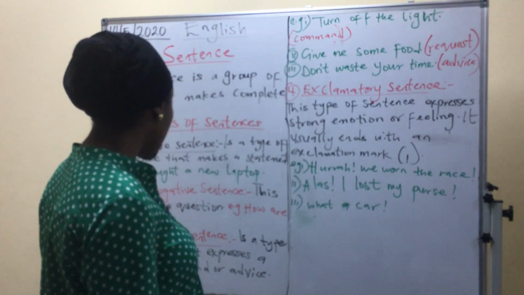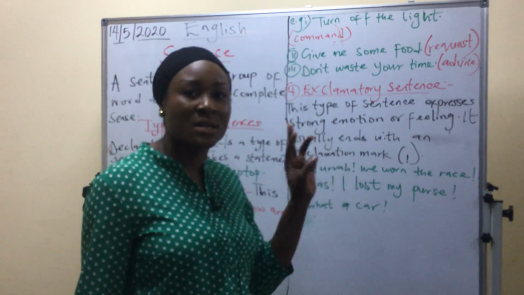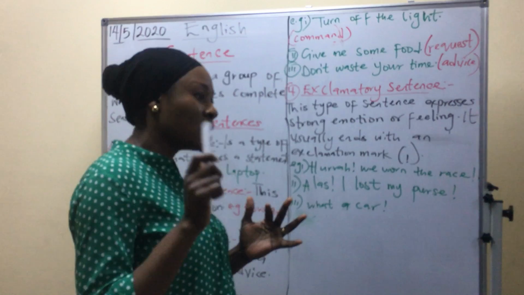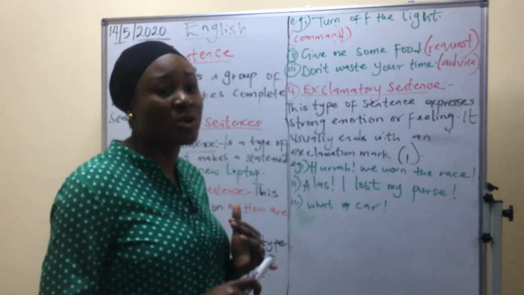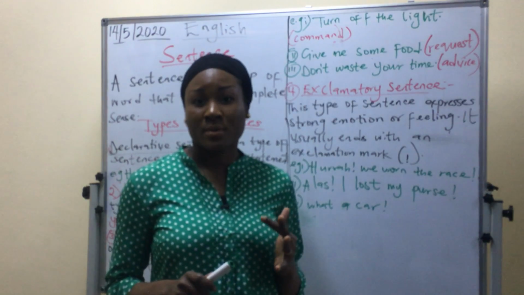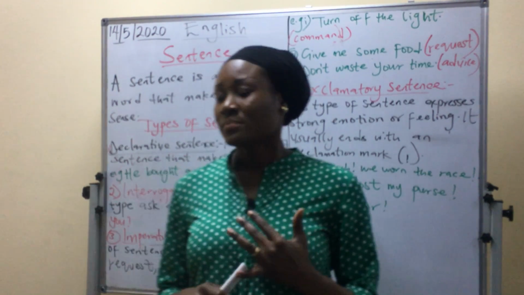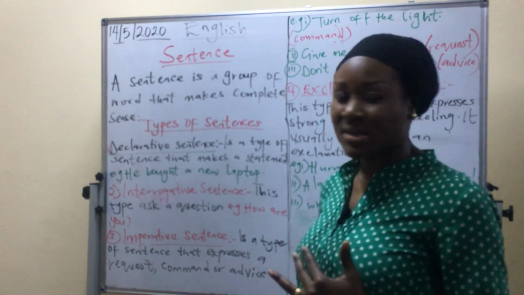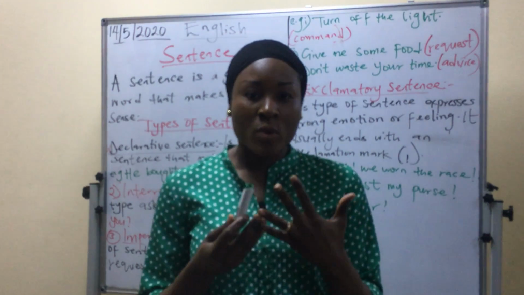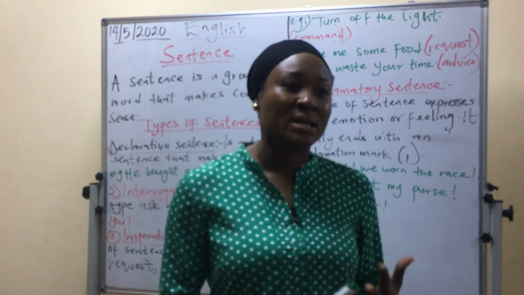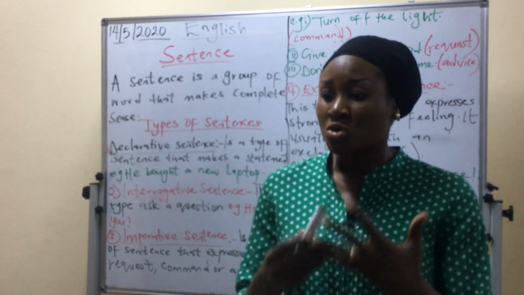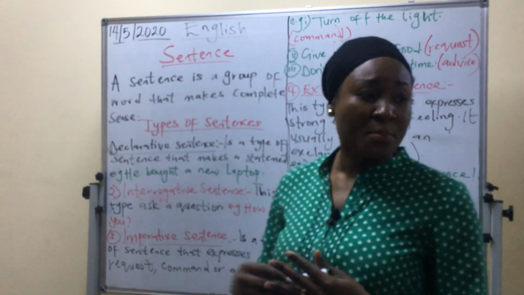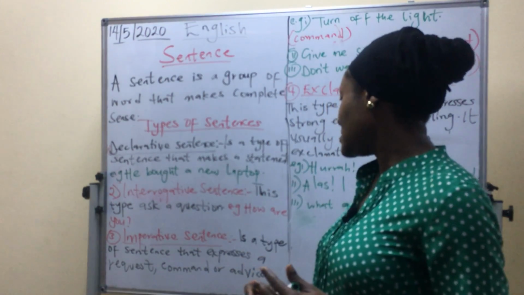The third sentence, I remember I said, is an imperative sentence, and we have three kinds there. We have command: get out. An imperative sentence usually ends with a full stop. Get out. I'll end it with a full stop. Now, the other one, request: give me some food. I will start it with a capital letter and I must end it with a full stop to show that it's an imperative sentence.